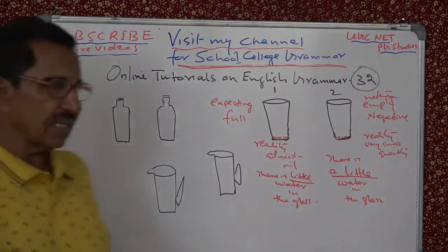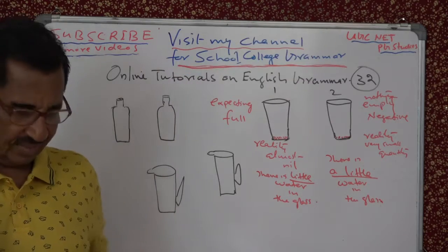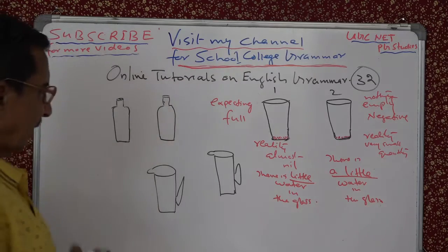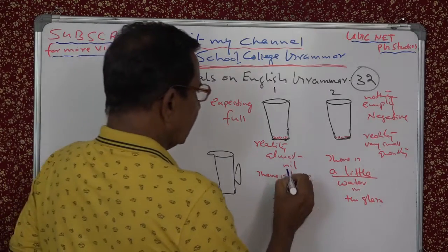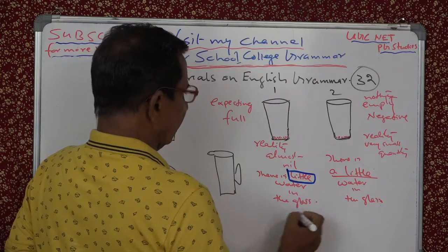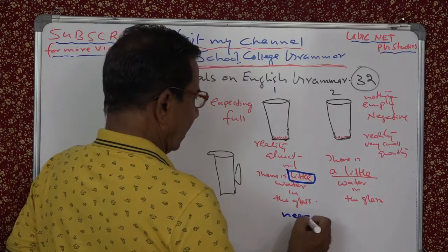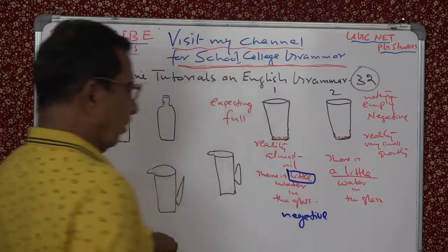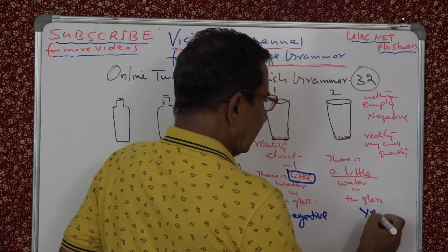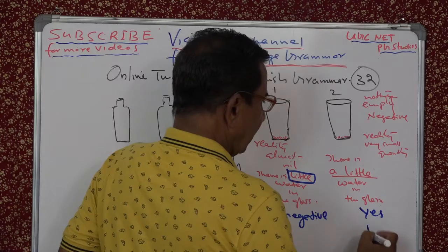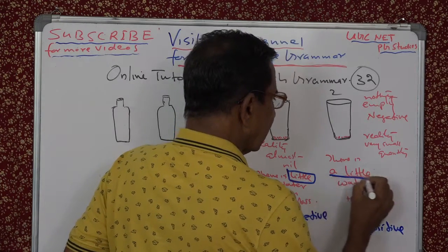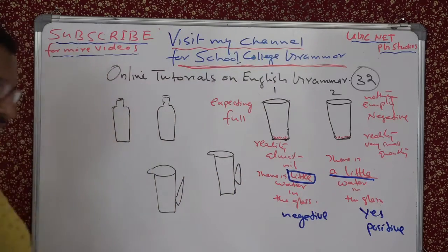In one it is little and the other it is a little. Now what is the difference? Here what happened is that little has got a negative meaning. Negative meaning means no. The meaning is no. But here it is yes meaning, that is positive meaning. Positive. A little. So what will you say?